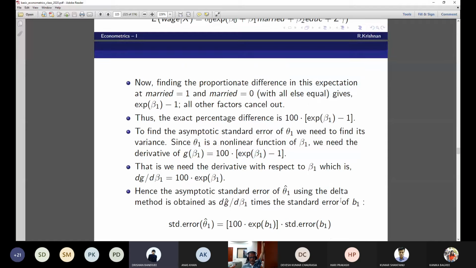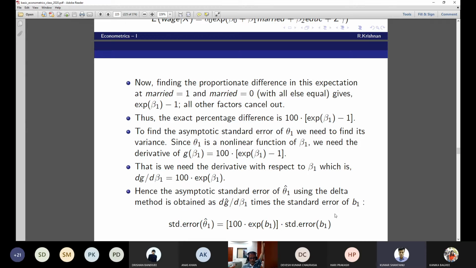No, but this is the asymptotic standard error of theta 1 using the delta method, which is 100 times the standard error of beta 1. Sir, we multiplied the derivative dg by d beta 1 with the standard error of beta 1 to get the standard error of theta 1.